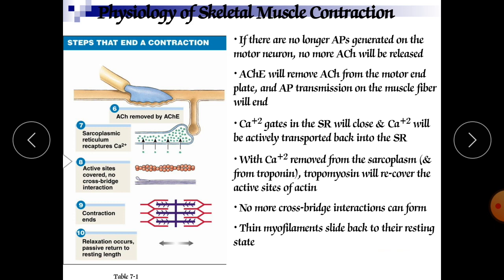Now we will discuss the physiology of skeletal muscle contraction with the help of the release of acetylcholine, and how acetylcholine has a great role in our process. We can discuss it step by step. Now this is the next step. Now we are moving toward the relaxation process. Our last step is relaxation.